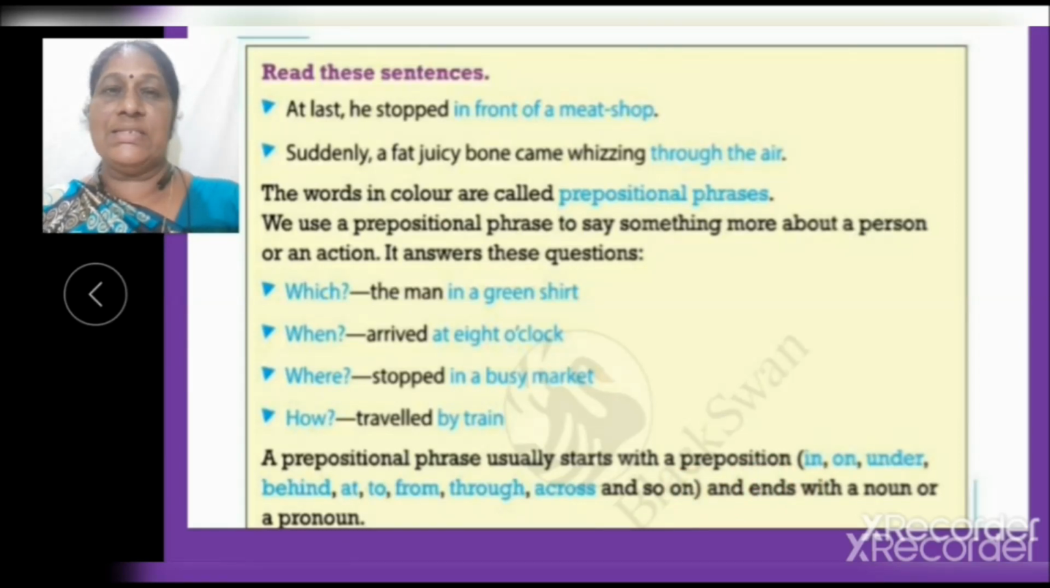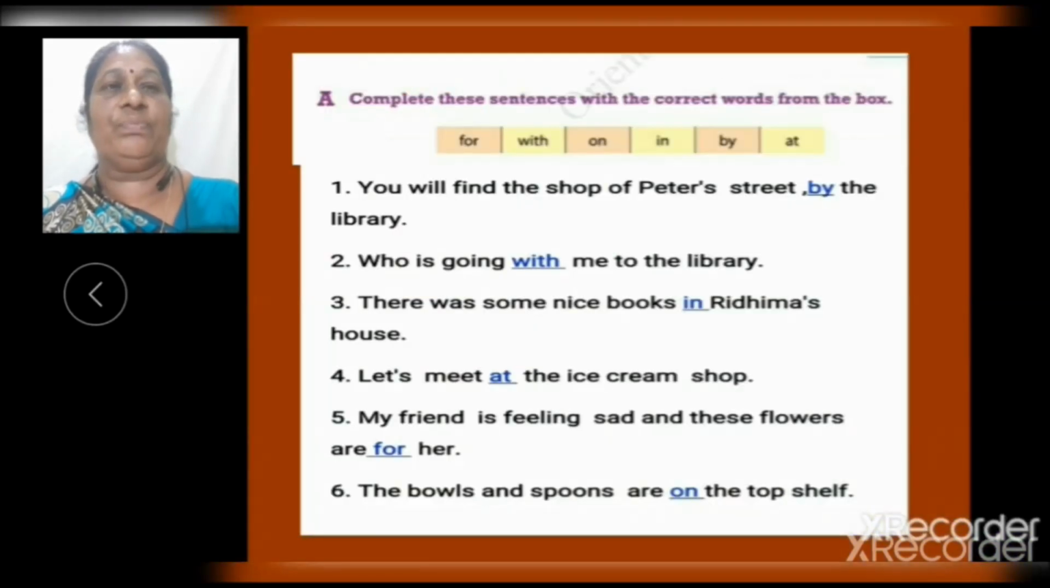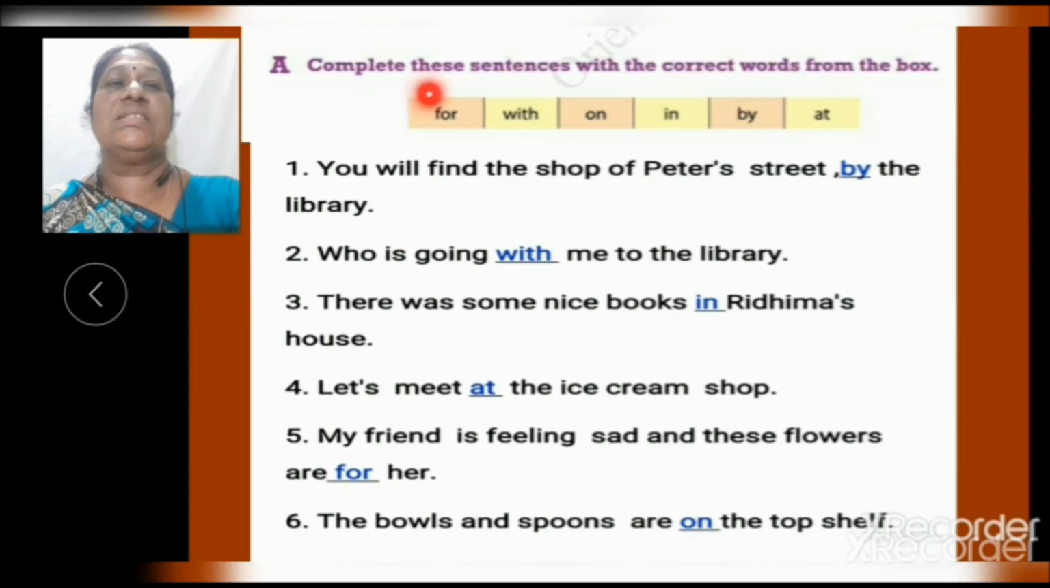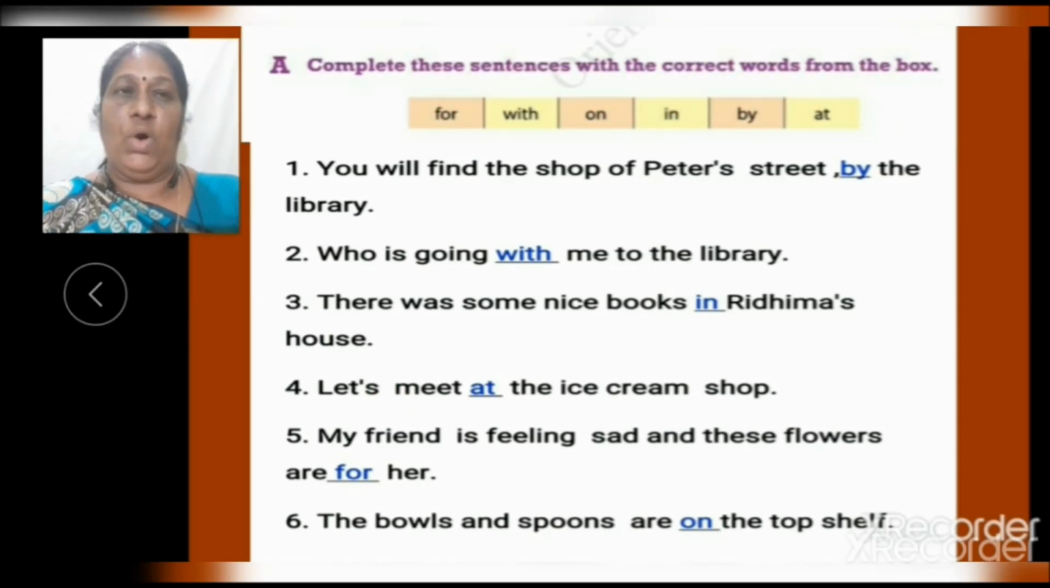Now children, let us do the exercise. Exercise A. Complete these sentences with the correct words from the box. Here in the box are some preposition words. You have to choose the correct one and fill in the blanks. Children, this exercise I have done for you.